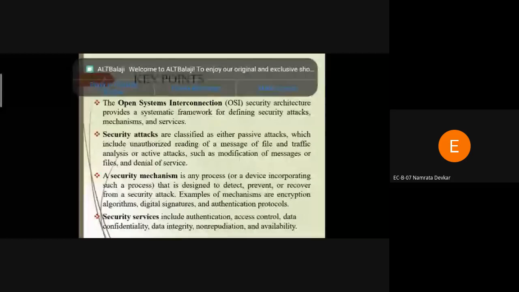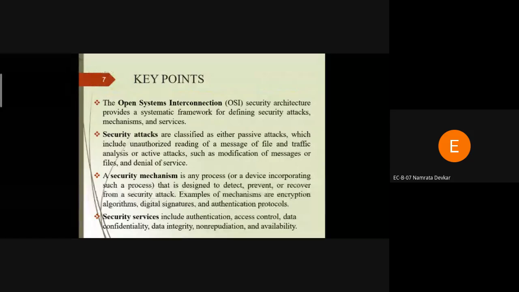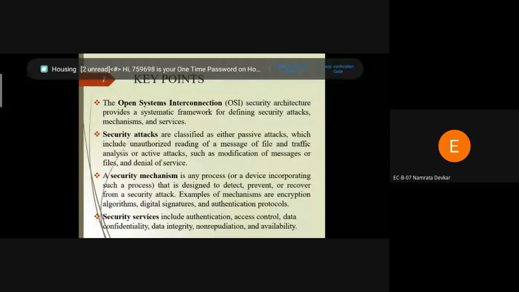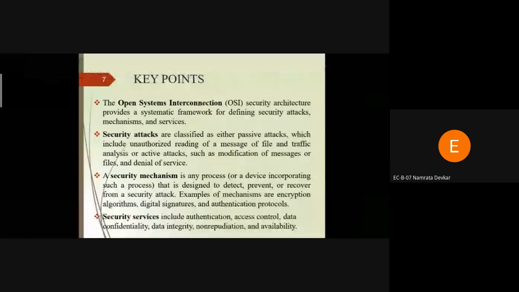Simply, we have to study the various types of attack, meaning by using which attack our data can be hacked. That comes under security attack. The second one is security mechanism. As we study the types of attack, a security mechanism is a mechanism to prevent the data from the various hackers. In security mechanism, we have to study the various preventive measures to avoid the various attacks.